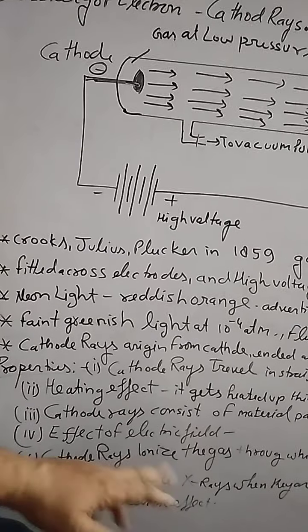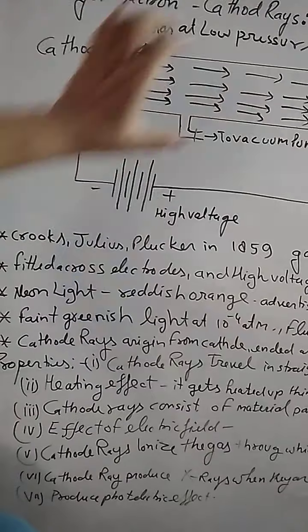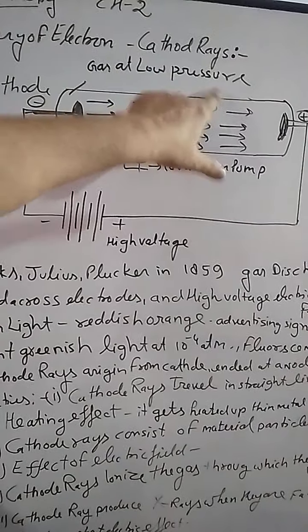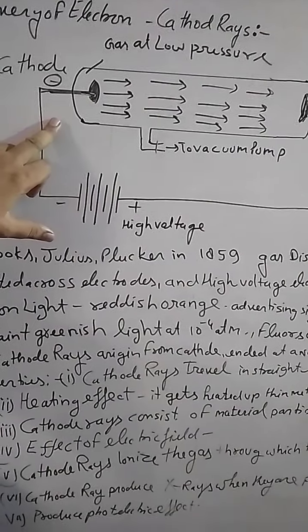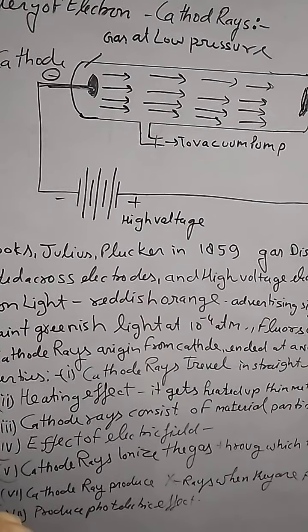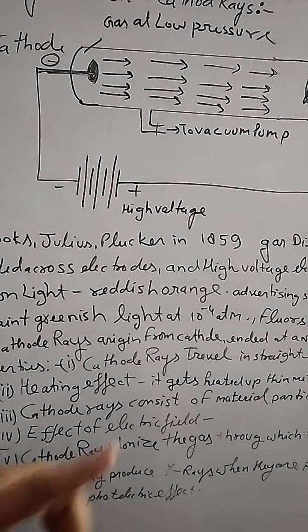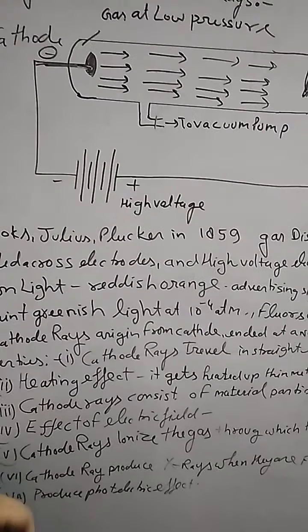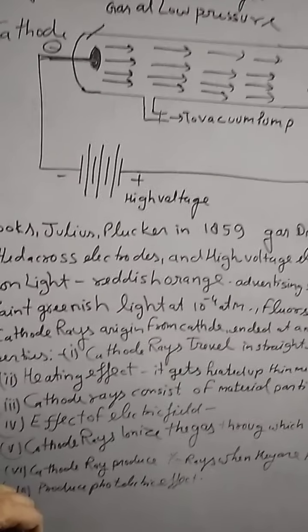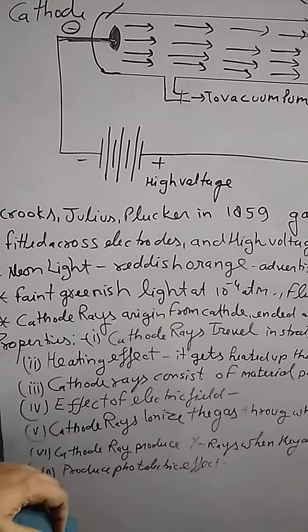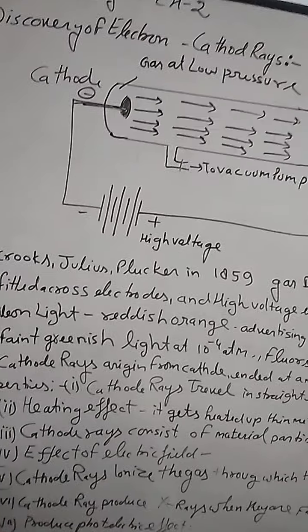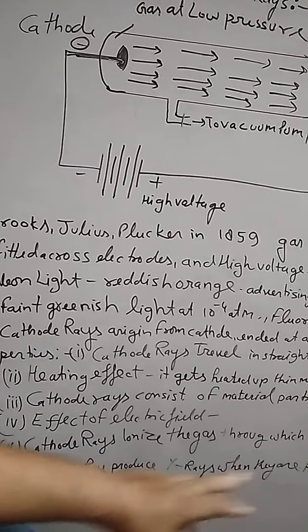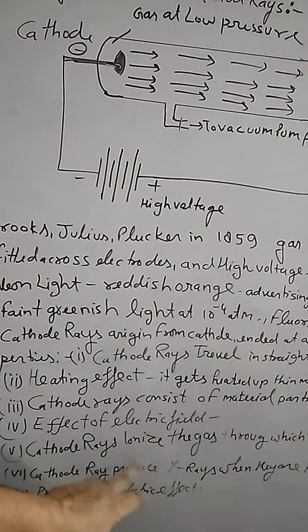Another property is the effect of an electric field. If we put a positive plate and a negative plate in the path of cathode rays, these cathode rays are turned or diverted toward the anode, or positive plate. It shows that cathode rays are unit negative charge particles, which are further called electrons. This word electron was given by J.J. Thomson. Cathode rays, whenever they pass through any kind of gas, ionize that gas.